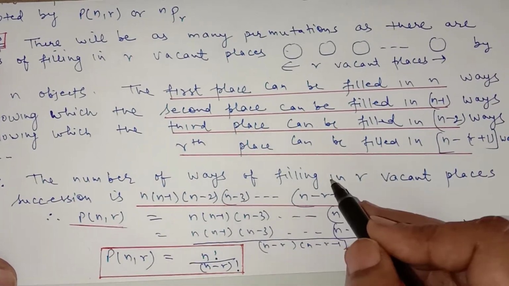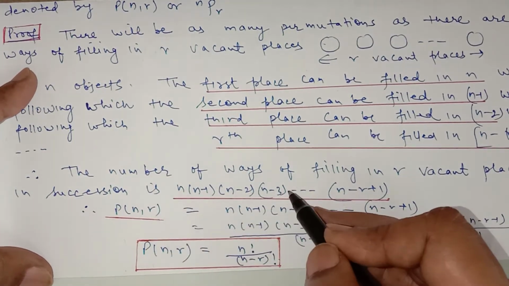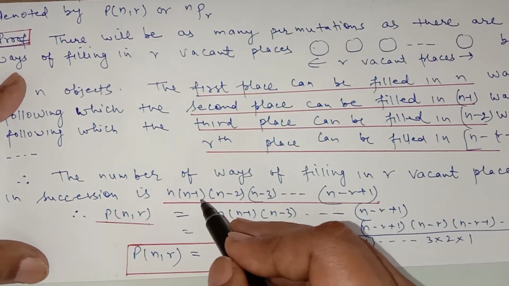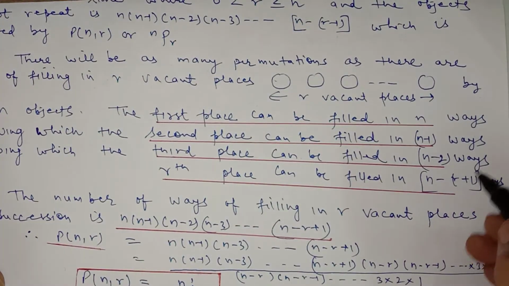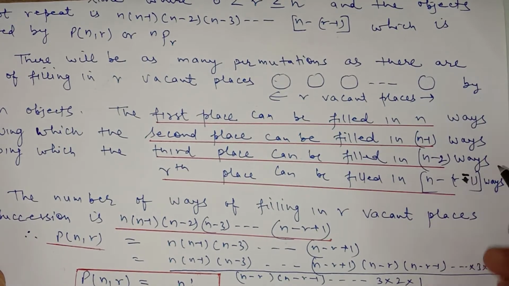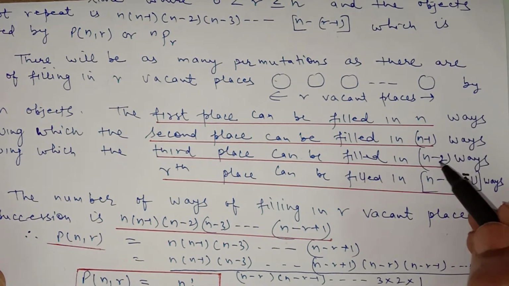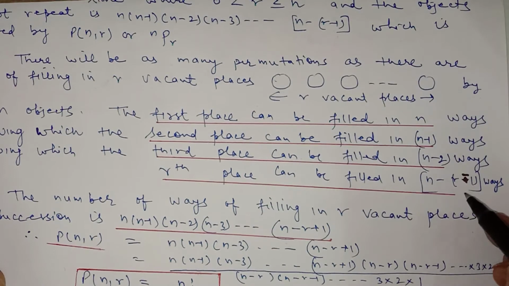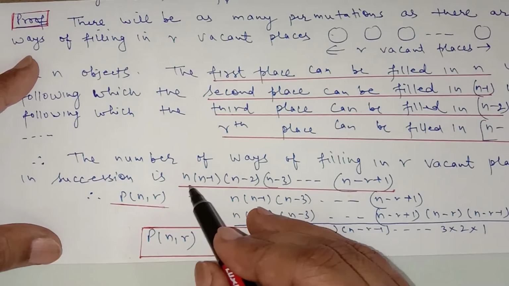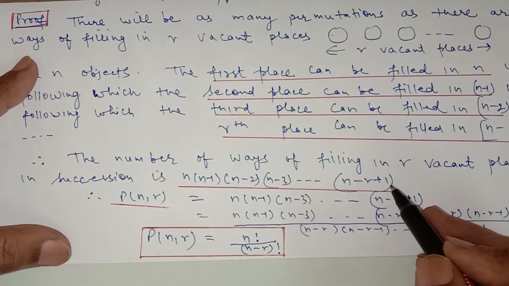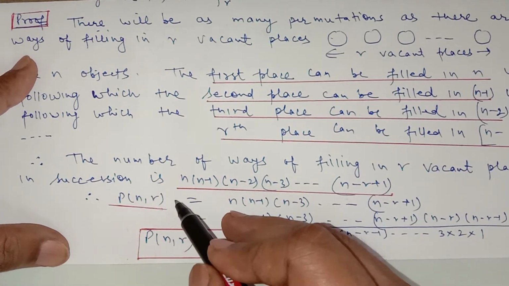So the number of ways of filling r vacant places in succession without repetition out of n objects is n, n minus 1, n minus 2, n minus 3 up to n minus r plus 1. For the first place we have n minus 0, for the second n minus 1, for the third n minus 2, and for the rth it will be n minus (r minus 1). When you open the bracket it will be n minus r plus 1. So this is the total number of ways in which r objects out of n can be arranged. So this is the permutation nPr.